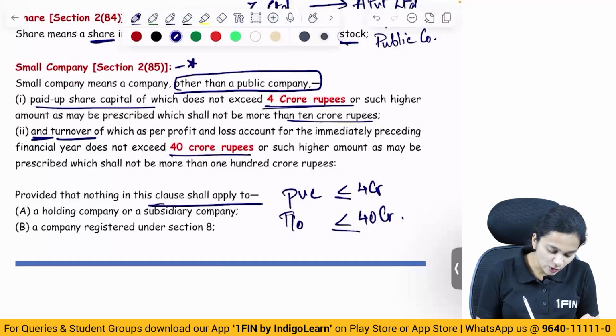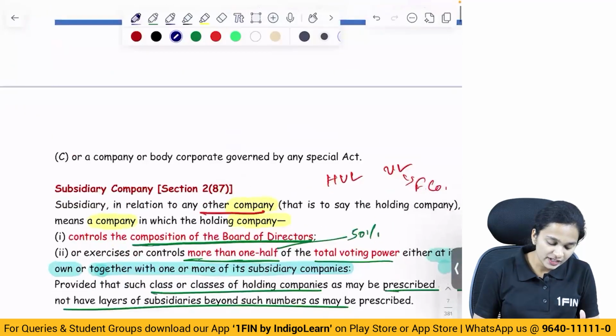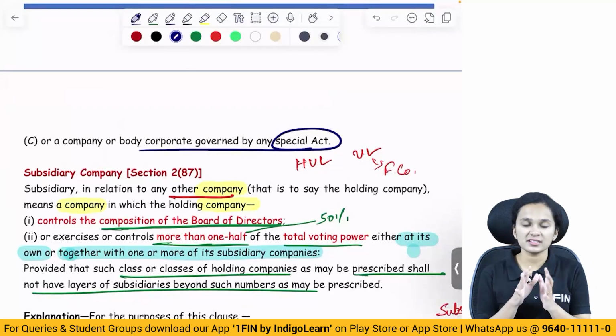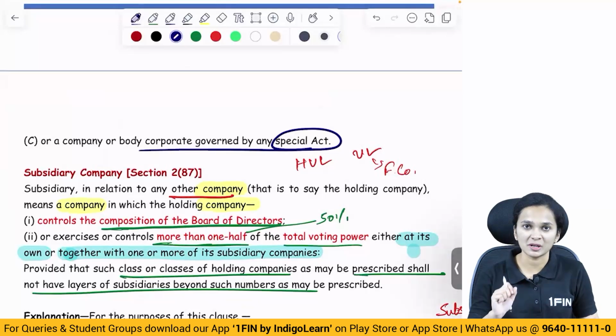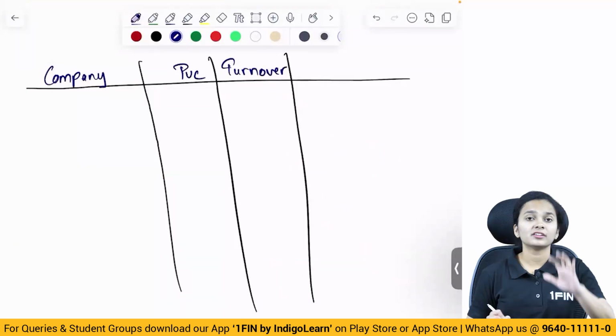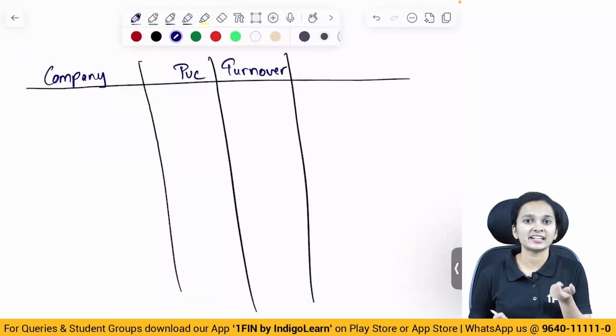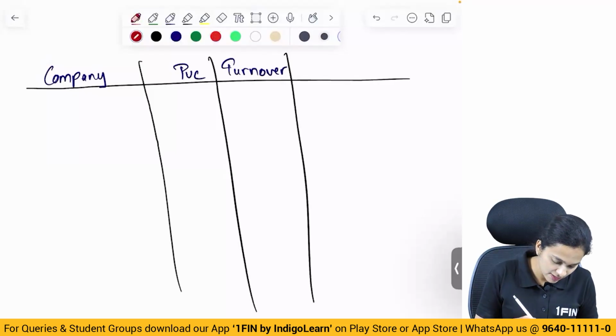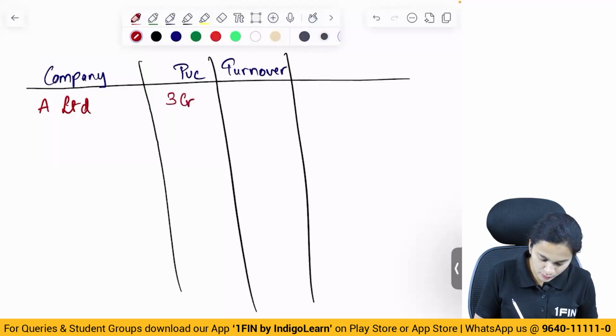However, again, this clause will not apply to which companies? A holding company, a subsidiary company, a section 8 company, or any company which is governed by some special act. Let's now understand small company with the help of a few examples so that your concept becomes even clearer. We'll identify whether the company is a small company or not. Let's say the name of the company is A Limited. Paid up share capital is 3 crores, turnover is 30 crores.